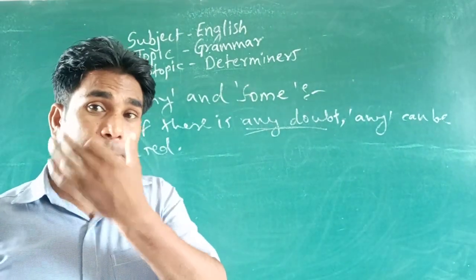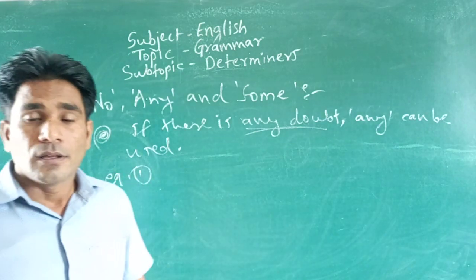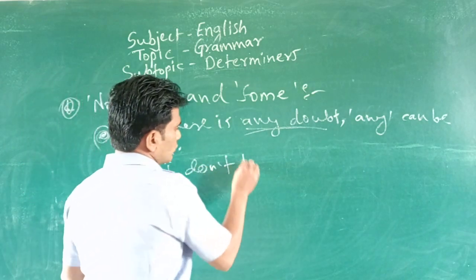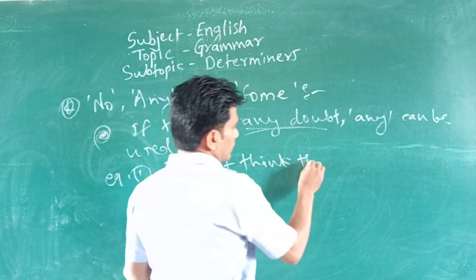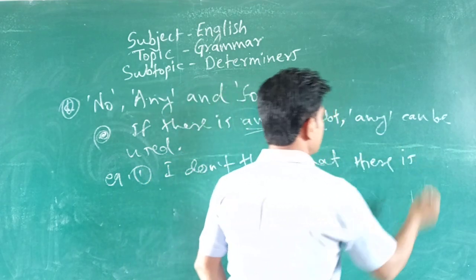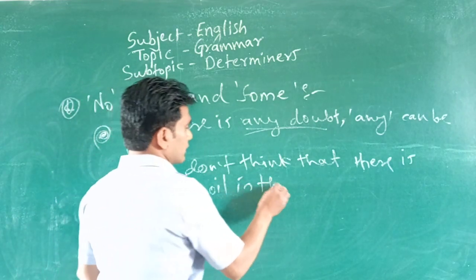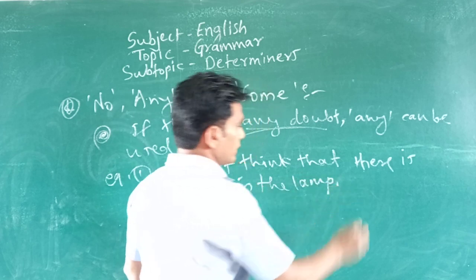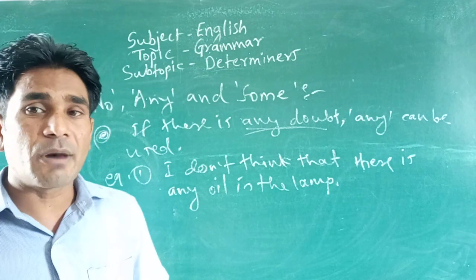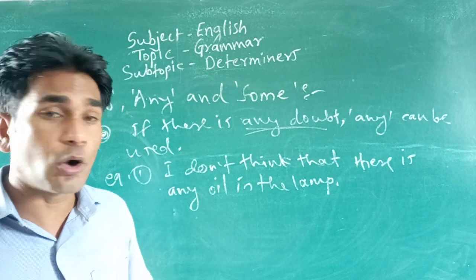So let's see examples. Example, I don't think that there is any oil in the lamp. So look at there, I don't think, that is actually talking about doubt. I don't think that there is any oil.